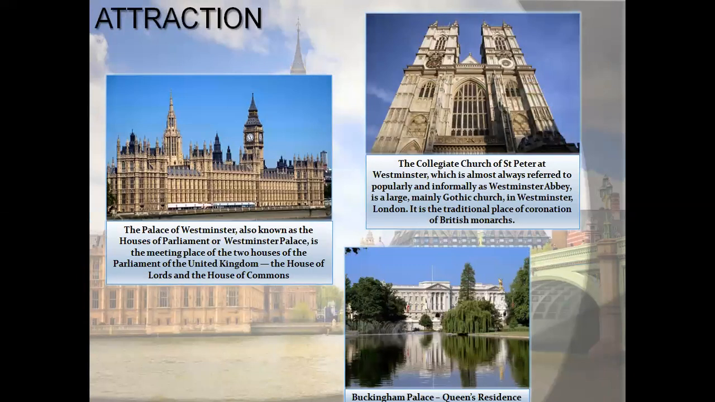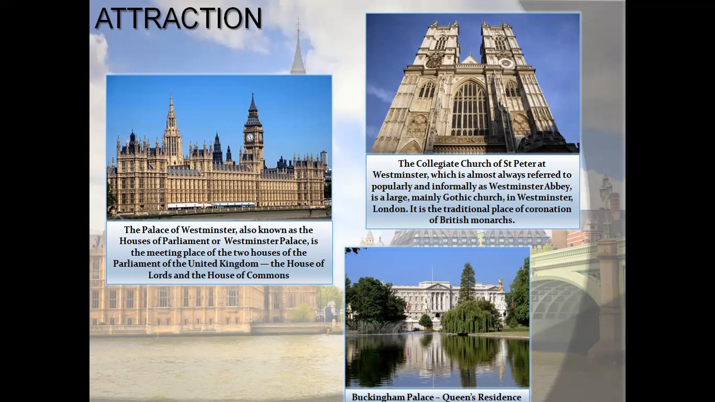What kind of attractions can you find in the UK? First of all is the Palace of Westminster, also known as the Houses of Parliament or Westminster Palace. It's the meeting place of the two houses of the Parliament of the United Kingdom, the House of Lords and the House of Commons.